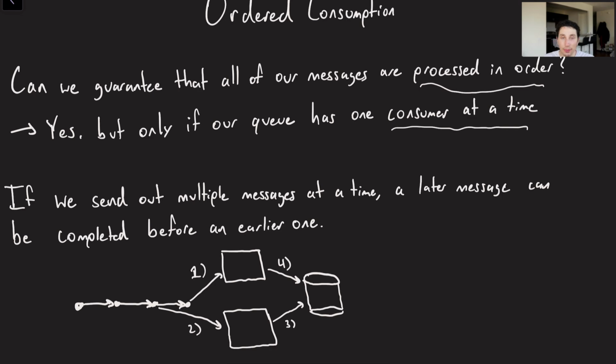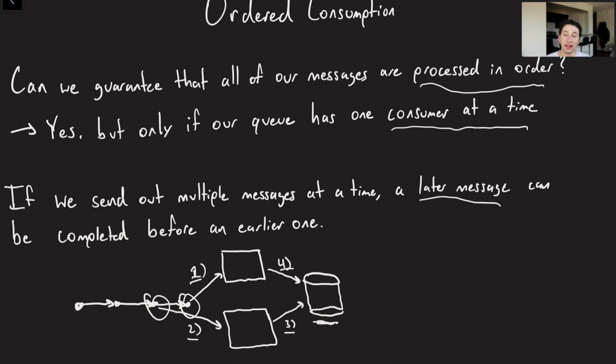And of course, if that happens, just due to some sort of race condition, one of the later messages can be fully processed before an earlier one. So if this is the earlier message and this is the later message, the earlier one's delivered first, the later one is delivered second. But ultimately, maybe the later one gets processed first and gets put in some database sink over here, while the earlier one gets processed second.